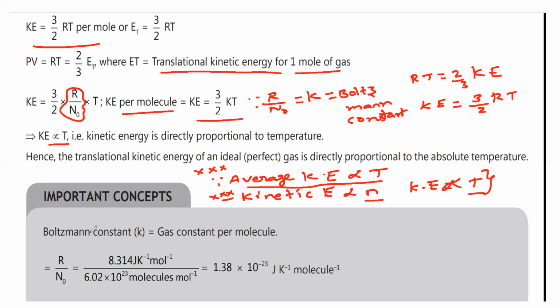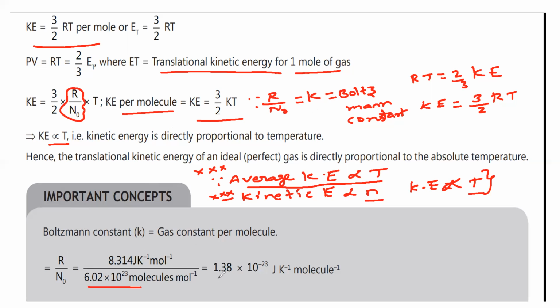So now an important concept. I hope all these points are clear. Next, Boltzmann constant K is equal to gas constant per molecule. As I told you, R by N naught is called Boltzmann constant. N naught is equal to the Avogadro number of molecules, and the R value is 8.314 joules per Kelvin per mole.